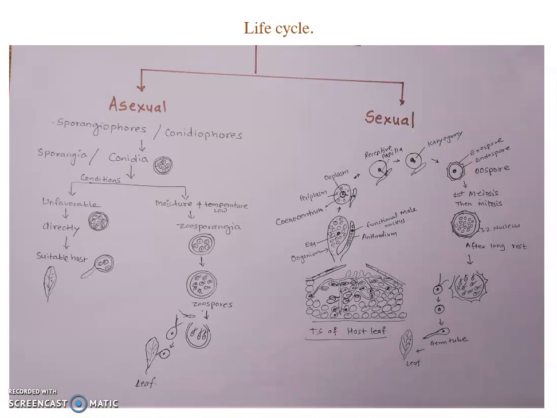So how can we control Albugo? Control measures of Albugo: first, growing resistant varieties. Second, eradication of infected plants and their complete destruction. Third, rotation of crucifer plants with non-cruciferous plants. And fourth, spraying fungicides like lime, sulfur, etc.